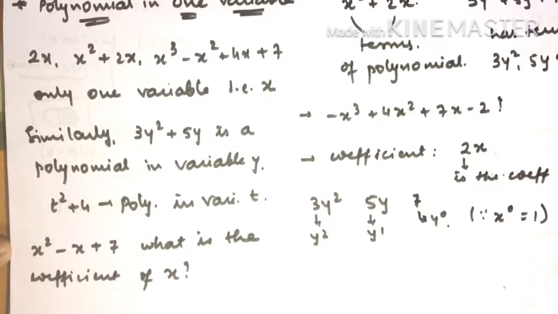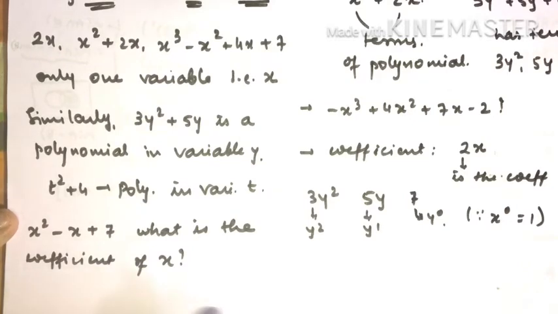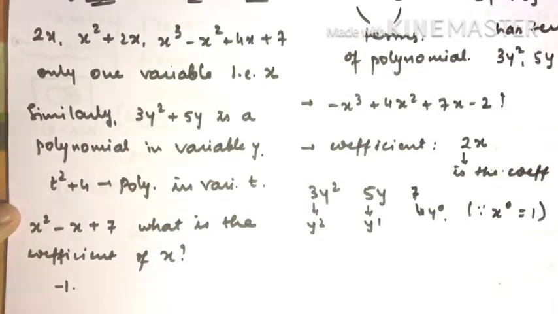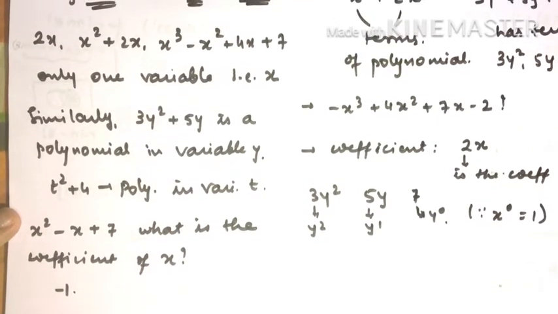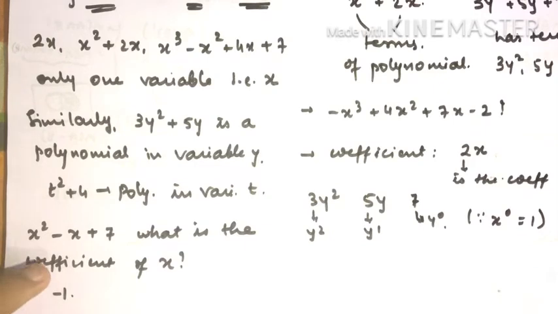It is very easy to identify. If you are guessing 1, then all of you are wrong. The coefficient of x is going to be minus 1, because we have to consider this sign as well. We cannot ignore this sign. If you ignore this sign, then your marks will be ignored too. I don't want any marks to get cancelled because of this kind of silly mistake. Minus 1, not 1.